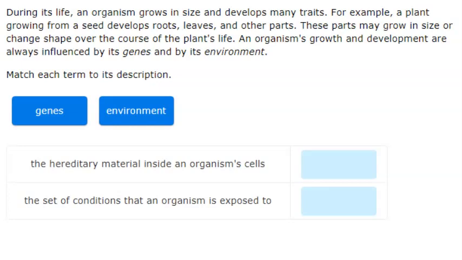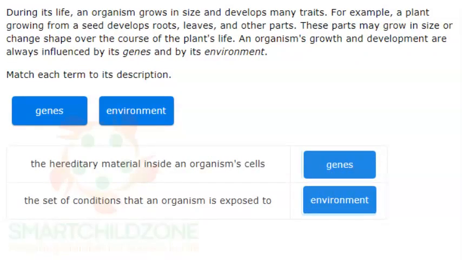Read the text carefully and match each term to its description. An organism's genes are the hereditary material inside the organism's cells. Genes are a hereditary material, which means they are passed from parents to offspring. Genes are located inside cells on structures called chromosomes.